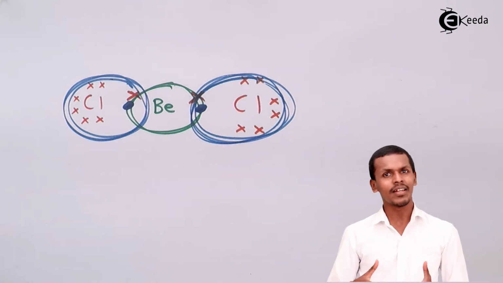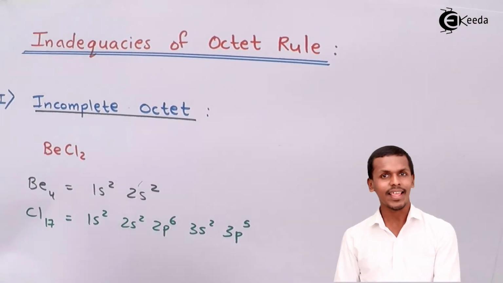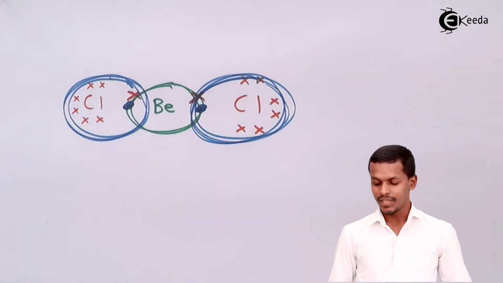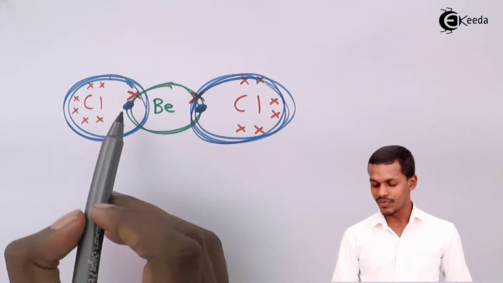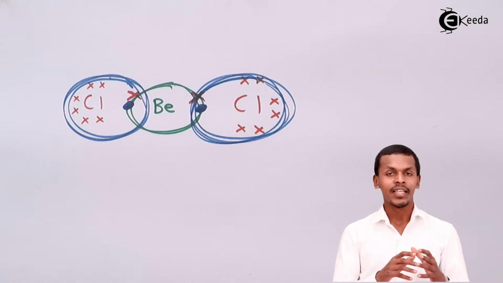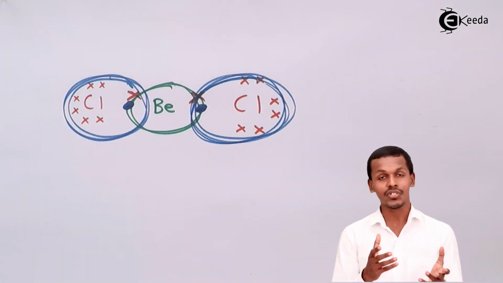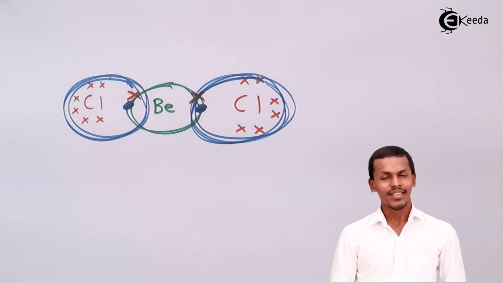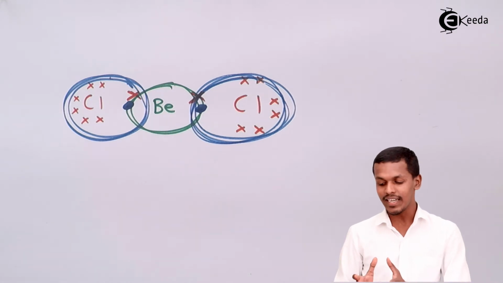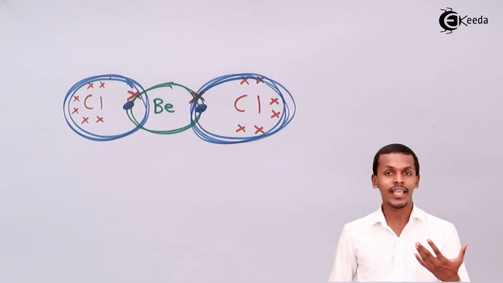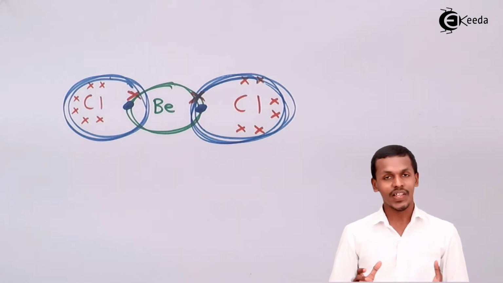While talking about beryllium, though it has 2 electrons in its outermost shell, it doesn't behave like helium. But still, by acquiring 1 electron from each chlorine atom, as we could see, the outermost electrons left in beryllium's valence shell are basically 4. So it is not 8, it is less than 8, and that's the reason it has an incomplete octet, but still the compound is very stable.